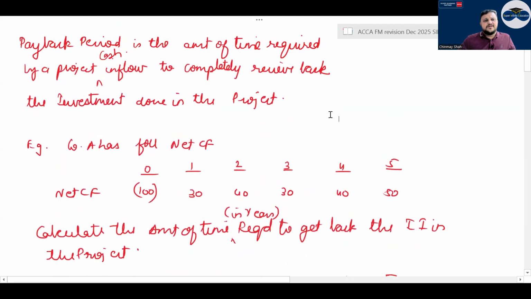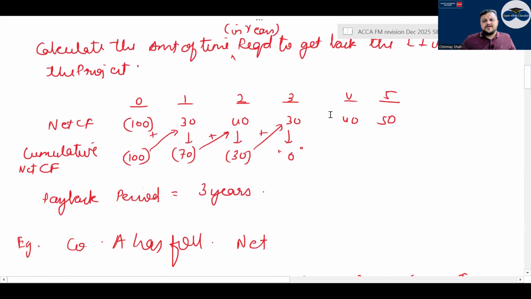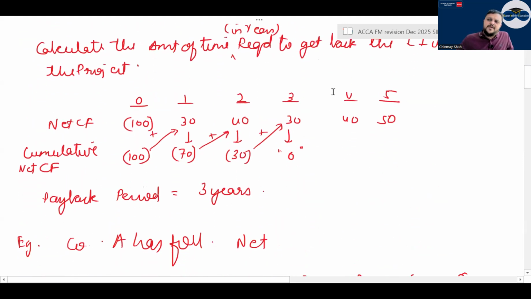Then payback period is the amount of time required by a project's cash inflow to completely receive back the investment done in the project. So let's say when payback period is directly in years. Let's say 100, I have invested, 30, 40, 30 I got. So I got my 100 back in 3 years. So 3 years is my payback period.